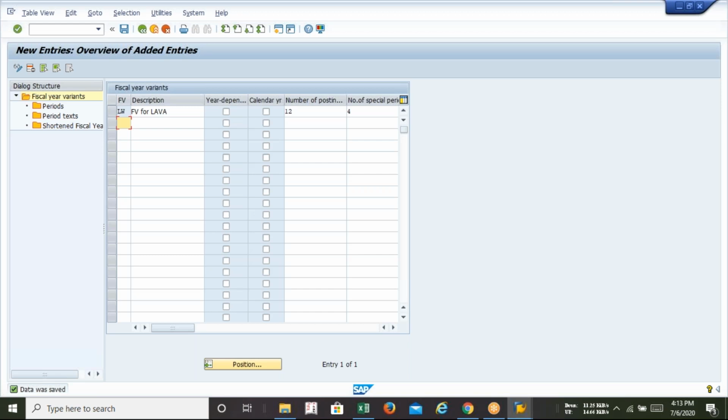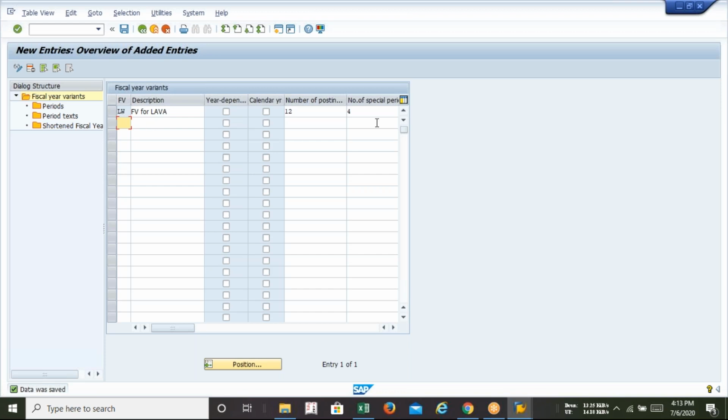No problem. Okay, guys. The process is not finished yet. This is just beginning. The next step, after creation of the fiscal year variant. So I hope you guys have understood how we have created the LW fiscal year variant.